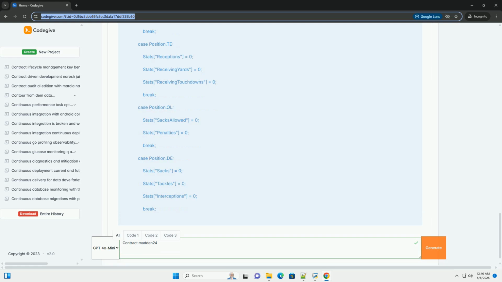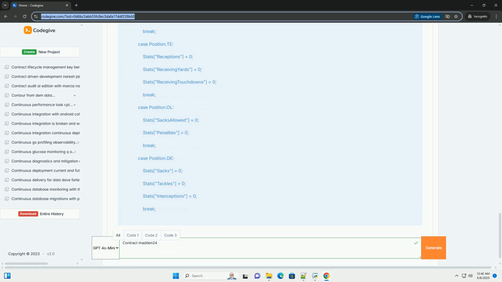The team's cap space is reduced. The player is added to the team's roster. A message is printed to the console. The method returns true, indicating success. If there is not enough cap space, a message is printed, and the method returns false.